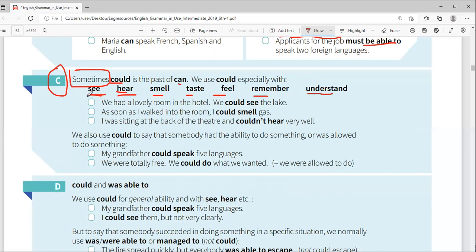So you see, with these verbs, what do I call them? Senses, and also these are mental. We had a lovely room in the hotel. We could see the lake, you see, past tense. As soon as I walked into the room, I could smell gas. I was sitting at the back of the theater and couldn't hear very well.